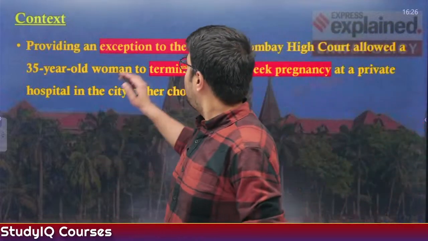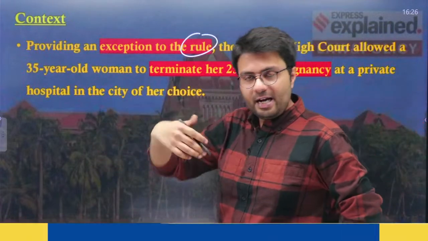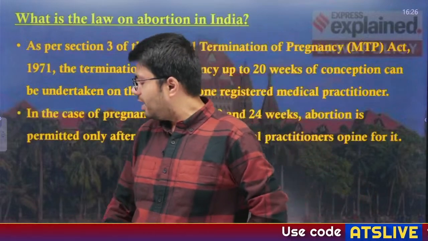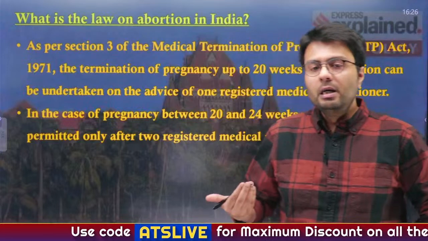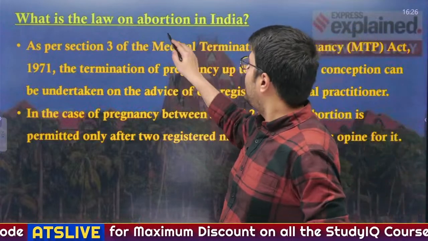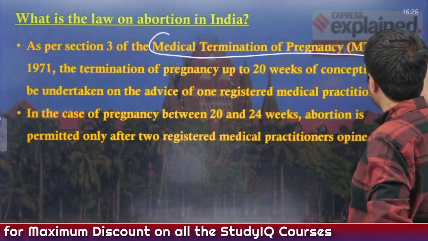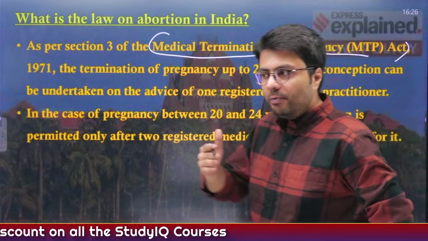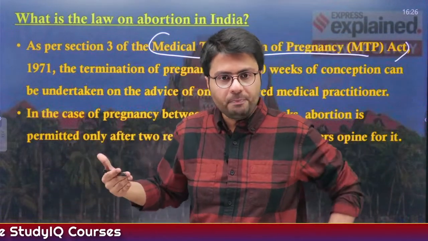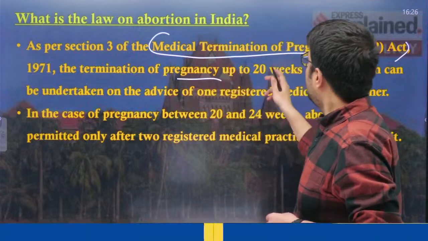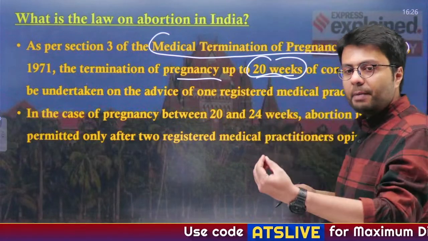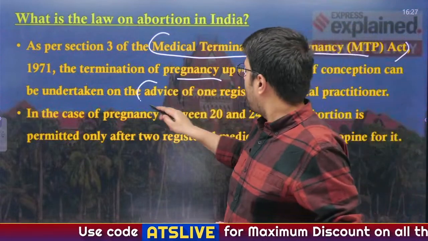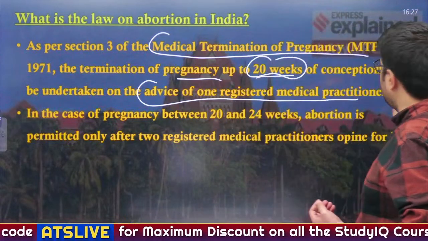Now, it deals with the rules relating to abortion laws in the country, so let us understand what the laws related to abortion in India are. As per Section 3 of the Medical Termination of Pregnancy Act 1971, which deals with matters related to abortion, termination of pregnancy can take place up to 20 weeks from the time of conception if the advice of one registered medical practitioner is taken.